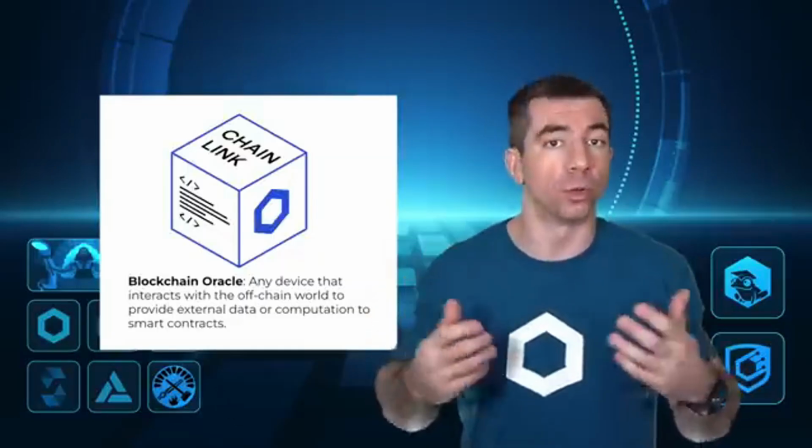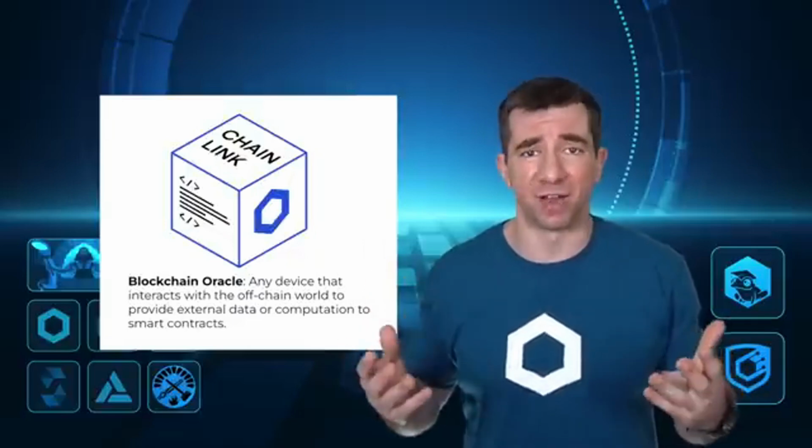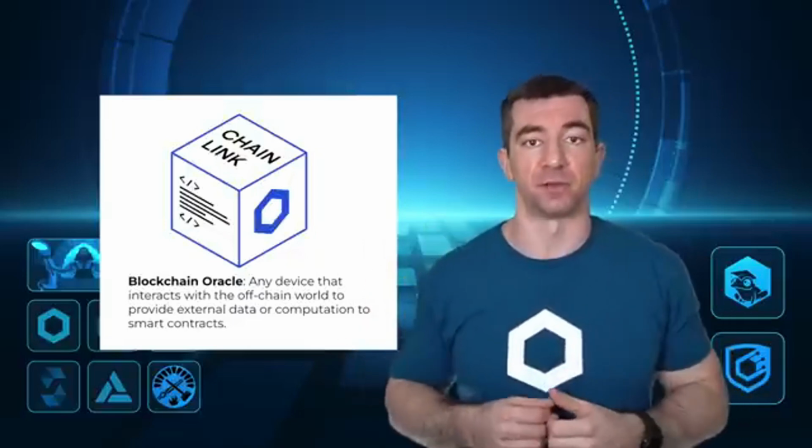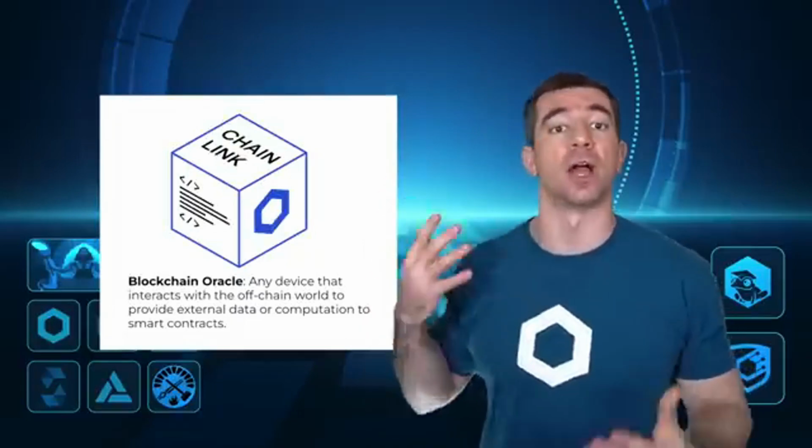These blockchains are deterministic systems, and they're deterministic on purpose. And we'll learn more about how that works in the sessions to come. So everything that happens with them happens in their little world. But if they're going to be these agreements, they need external data and they need external computation. And this is where oracles come into play. Oracles are any device that delivers data to these decentralized blockchains or runs external computation.